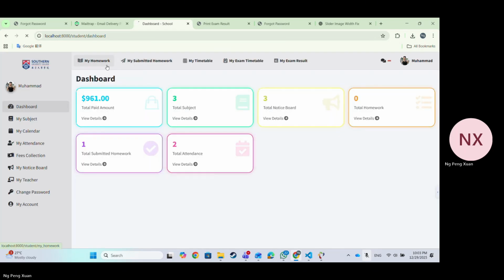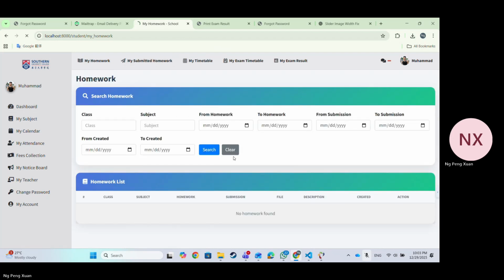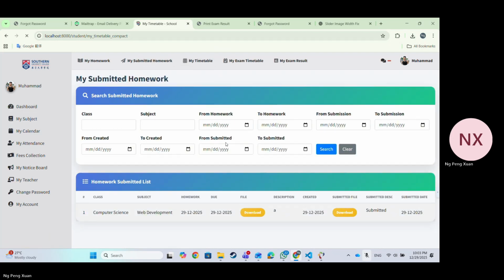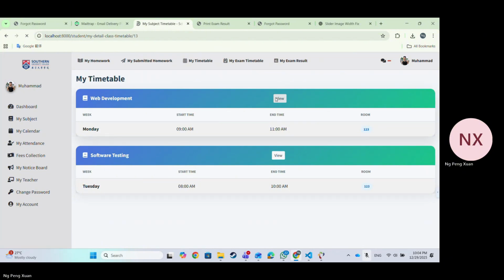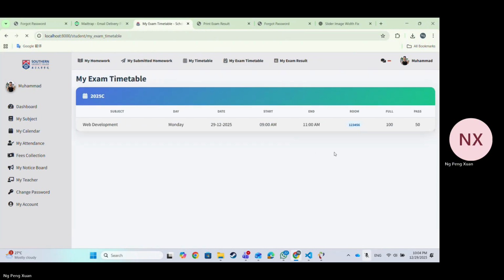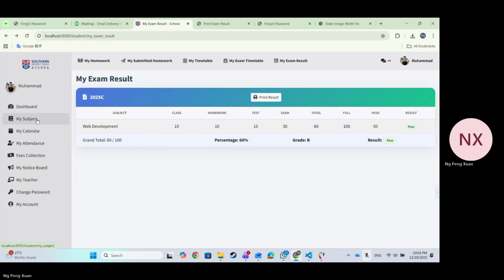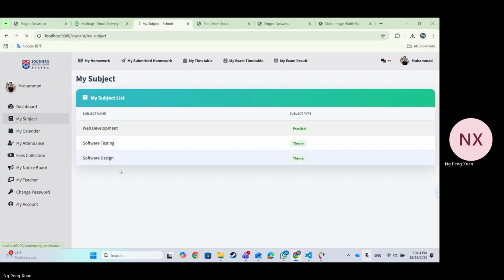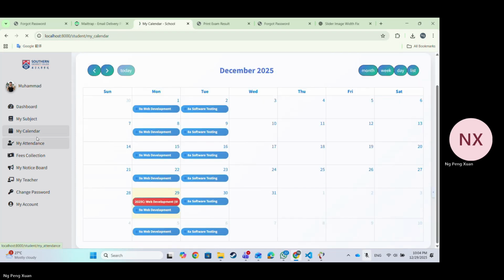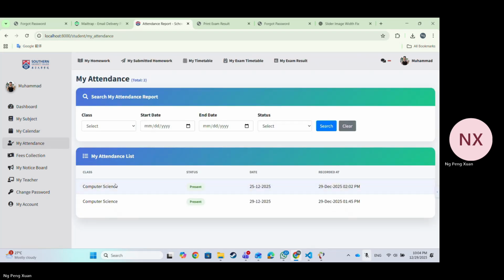Here is my student dashboard. This is my homework and my submitted homework. And this is my timetable and subject. This is my exam timetable, and we also can export the exam result. This is my subject, and this is my calendar to see the class and exam.